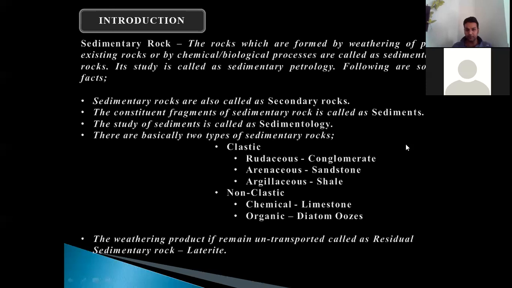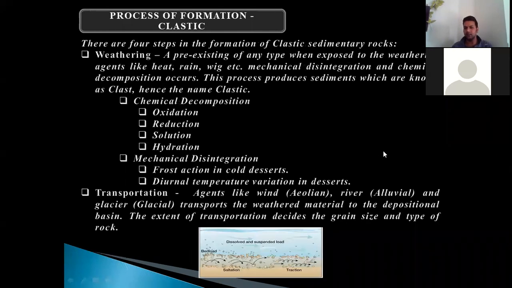The weathering product, if it remains untransported, is called residual sedimentary rock. This is another very important type: if the weathering is persistent and the pre-existing rock is converted into sediments, but they remain non-transported, in that case, those are called residual sedimentary rocks. Okay, so you must understand that there are multiple classifications of sedimentary rock, where it can be classified on the sediment grain size and the mode of origin.